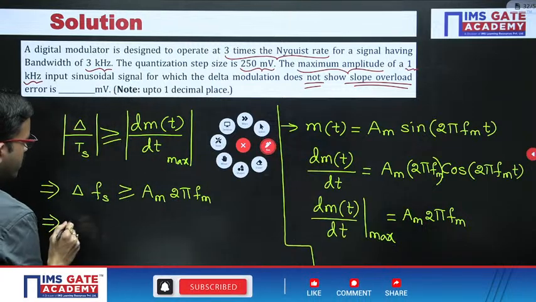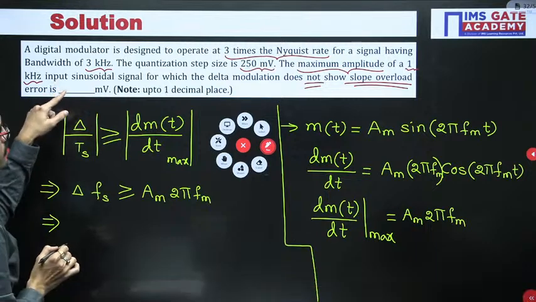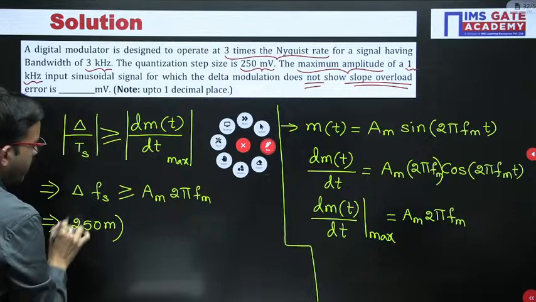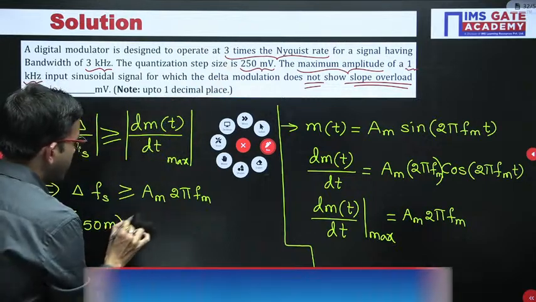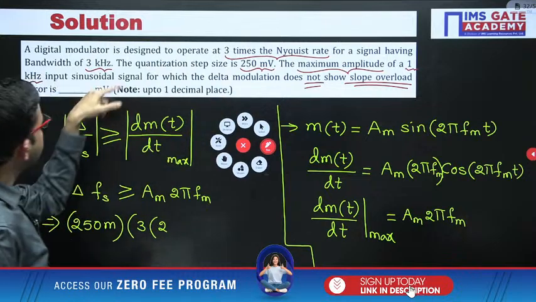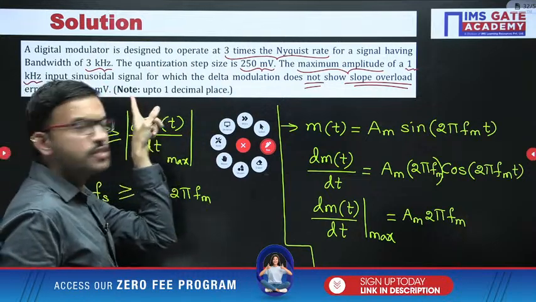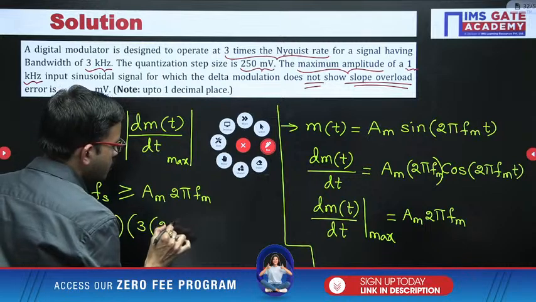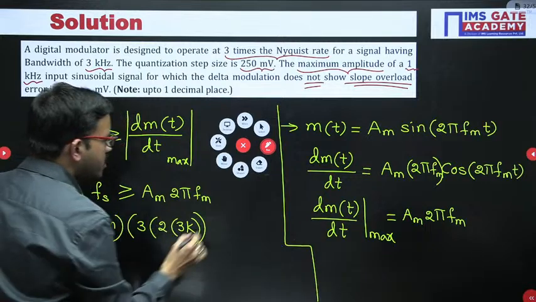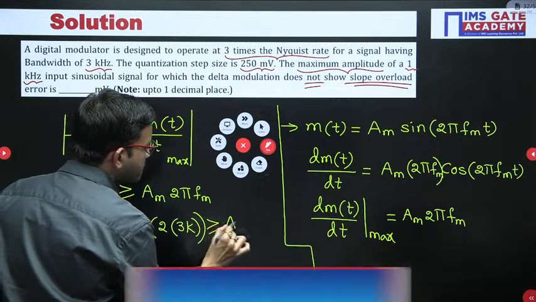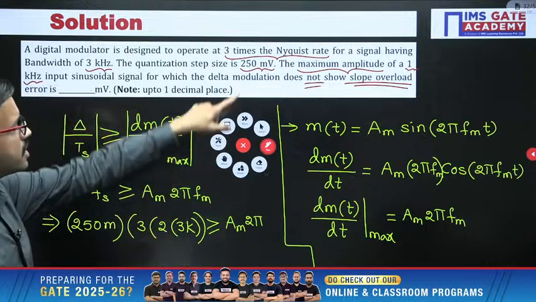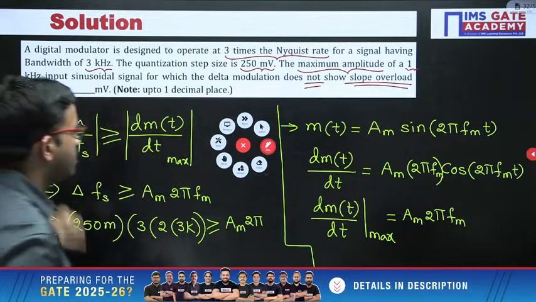Yeah, in this question, the delta value is given as 250 milli, and Fs in this question is given as 3 times the Nyquist rate of the signal which is having the bandwidth 3K, correct? Yeah, very good, Nobita. Here it is 2 into 3K, correct? Okay, now this value should be greater than or equal to Am into 2 pi into Fm. Here with respect to this particular signal, 1 kHz.